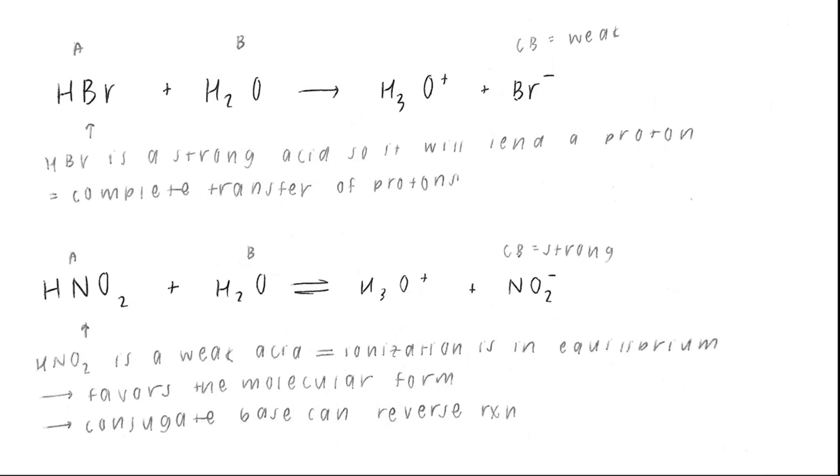For example 2, we have nitrous acid plus H2O gives you hydronium and NO2-. For this, nitrous acid is your acid and water is your base. Since HNO2 is a weak acid, the ionization is going to be in equilibrium. It's going to favor the molecular form, but the conjugate base can reverse the reaction. In this case, since you have a weak acid, you're going to have a strong conjugate base.